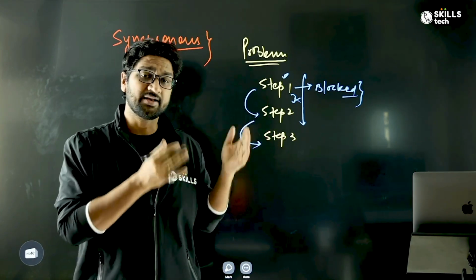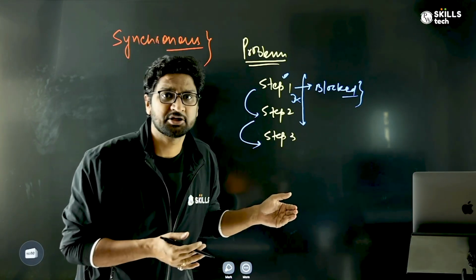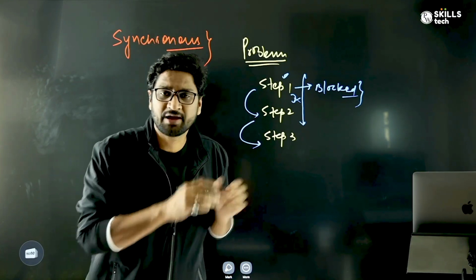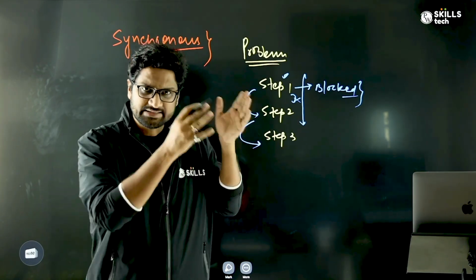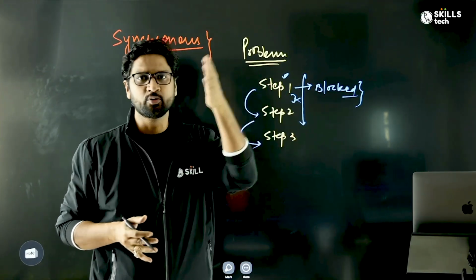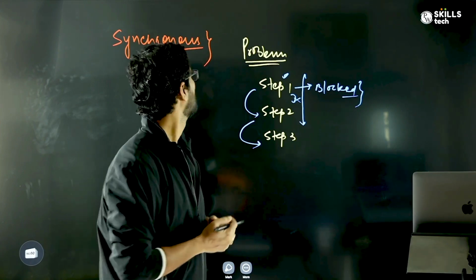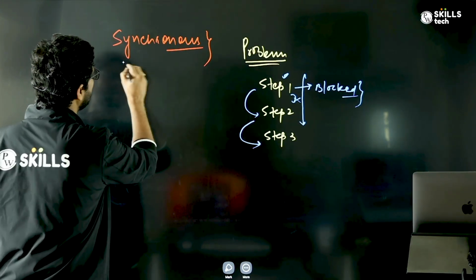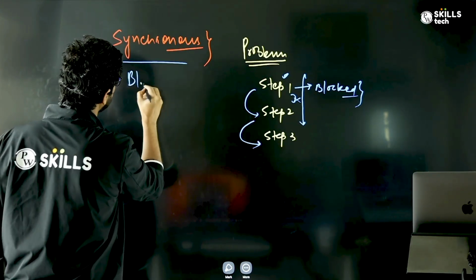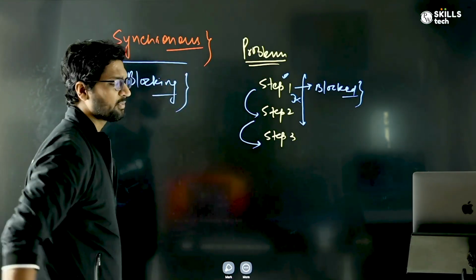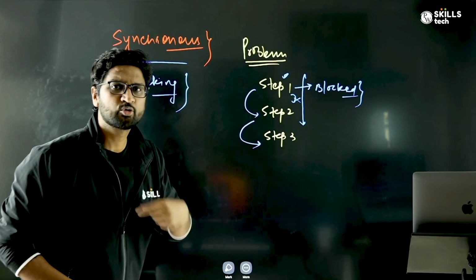Just like, for example, unless you have passed your 10th examination, you cannot move to the 11th. Unless you have done your 12th, you cannot go for your engineering. So only when you do 10th, then 12th, then engineering. That's a typical example of synchronous, which is also termed as blocking. Why blocking? Because at every step, only if you are done are you allowed to move to the next step.